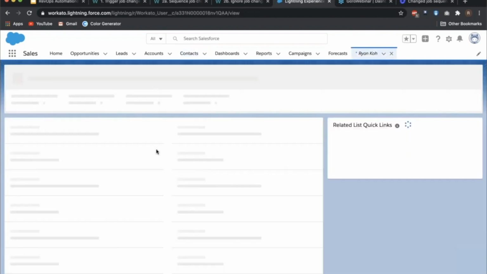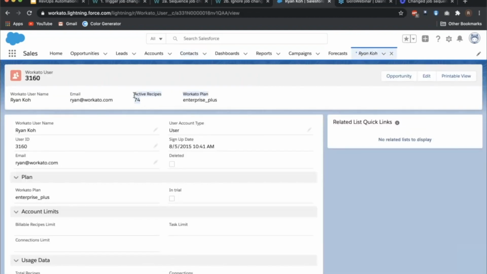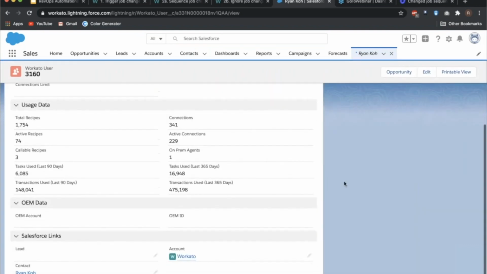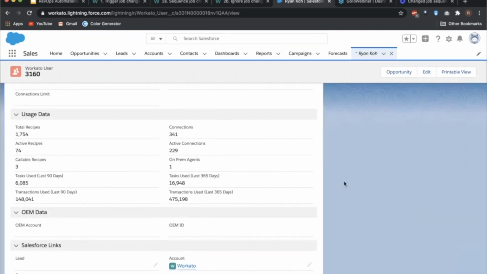If I click over here, it takes me to this page, and at a glance I can see that he has 74 active recipes. I can see what plan he's on, and if I scroll down here, I can see more details about his usage data as well. We see 229 active connections, and how many tasks and transactions he's had.